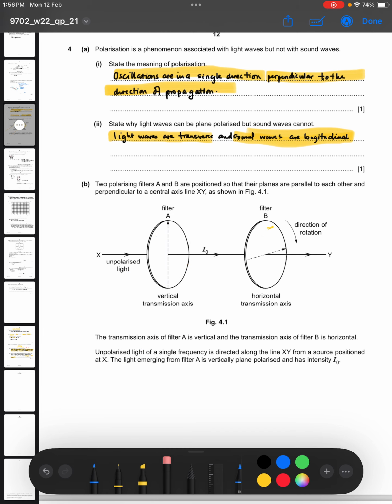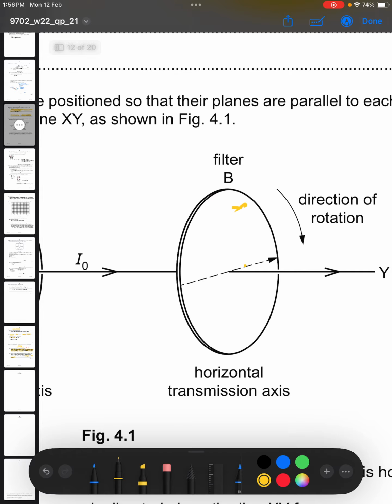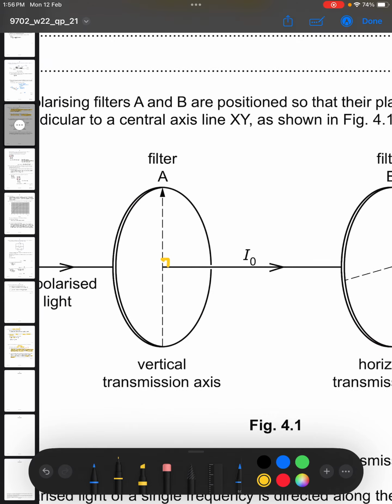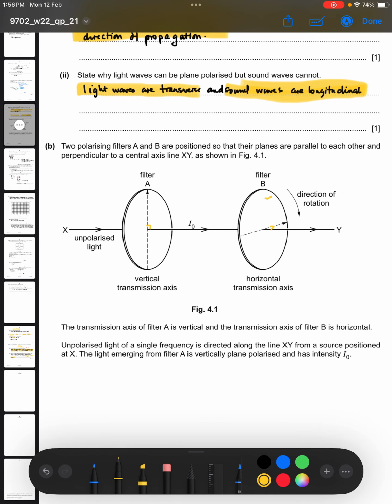These planes are also perpendicular to the central line XY, meaning this one makes an angle of 90 degrees with the central transmission axis, and so does the other. The transmission axis of filter A is vertical and the transmission axis of filter B is horizontal. So that much is clear. Unpolarized light comes and enters through the first filter, filter A.